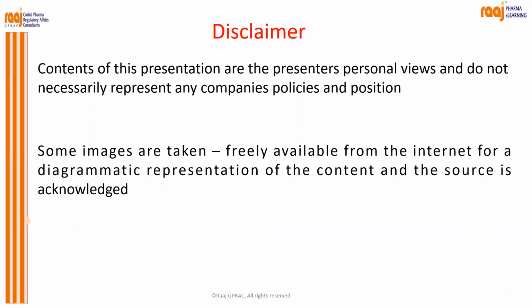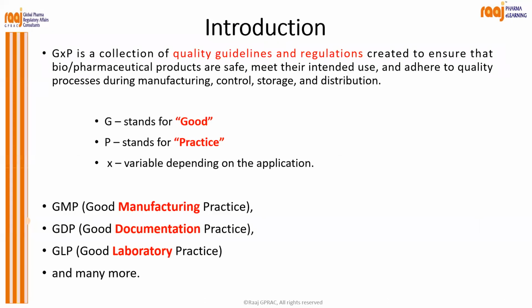So all the contents we have taken, which is freely available on the internet, and the sources are acknowledged. Just to introduce, GXP is the collection of quality guidelines and regulations created to ensure that biopharmaceutical products are safe, meet their intended use, and adhere to the quality processes during manufacturing, control, storage, and distribution. So it is not only required through the manufacturing process, but when we are controlling, we are managing the life cycle management of the product. So throughout the life cycle, this GMP, GLP, GCP, GDP is required.